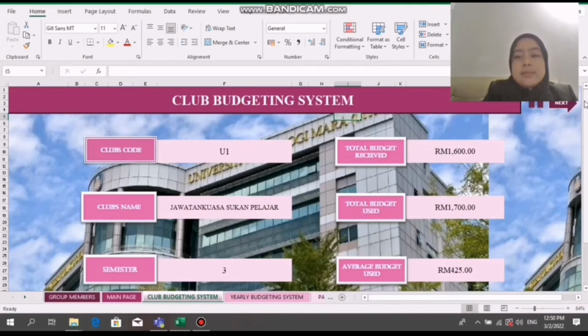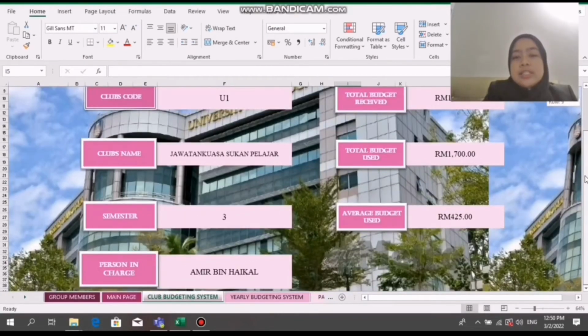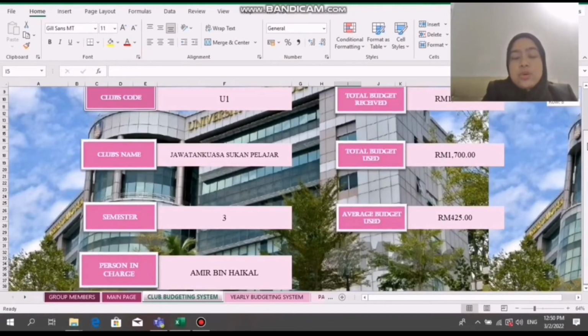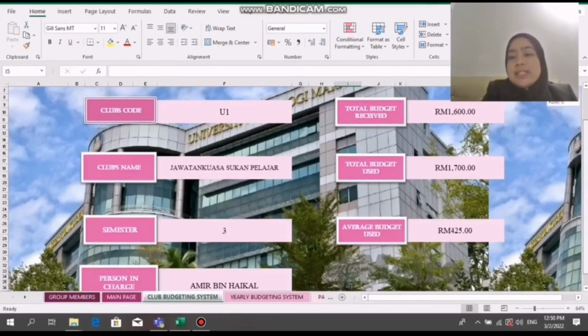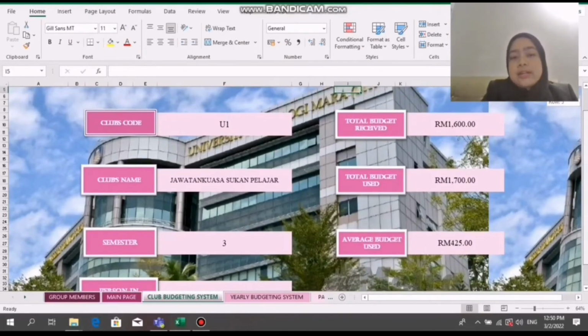club name, semester, who is the person in charge of that program, and also the total budget received, total budget used, and average budget used. It is easy for the user to know how much budget has been spent for that club. Also, the functions used in this page are data validation, VLOOKUP, SUMIFS, and AVERAGEIF. And all the information refers to the raw data.